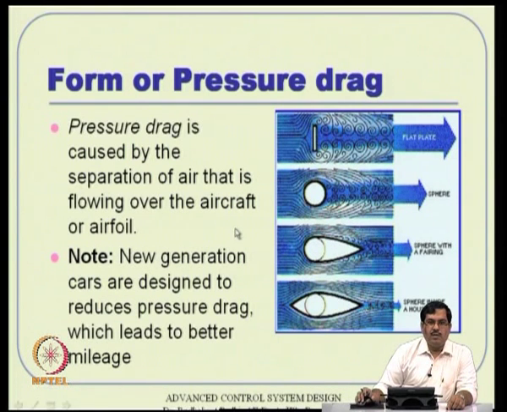Okay. Because of that reason, you see the new generation cars, the expensive cars, also go for some sort of aerodynamic design, because as the speed of the car gets higher and higher, you essentially end up with this pressure drag. To minimize that, you see that there is a typical shape of these cars, somewhat like this, in the new cars that come out.